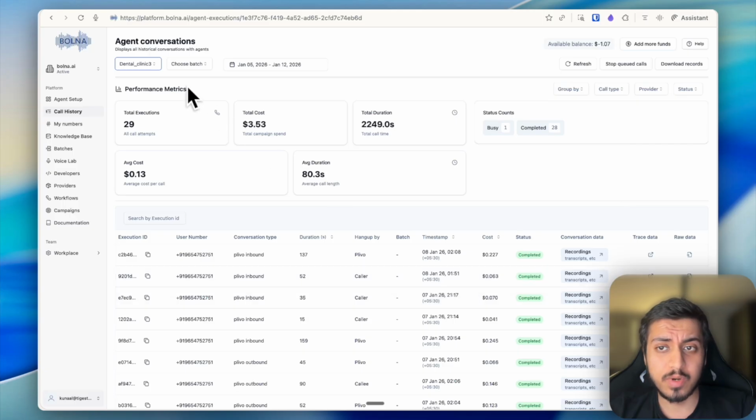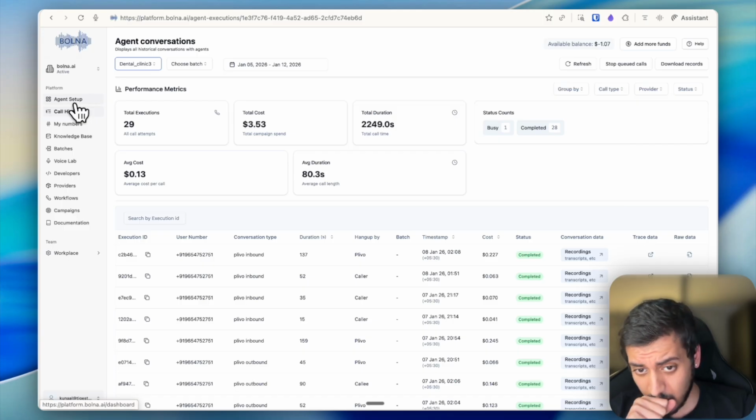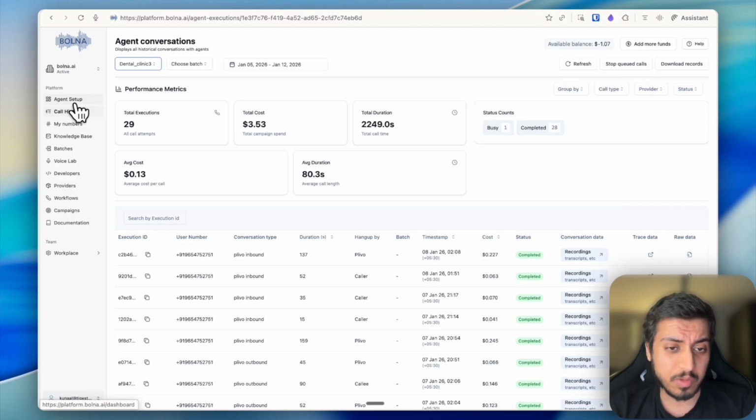So is it worth calling or not? It depends on your use case. If you're planning to sell it on a per minute basis, it will be a difficult sell. But you can tell your clients that it will be available for you 24/7, and that it will book 200 calls or 100 calls for you in a month, and you can definitely charge on that basis. But it will be a difficult sell if you tell them that you can replace one individual person who you are already paying 15,000 to 20,000 rupees with an AI system that will cost you almost the same. So that won't be a good sell.